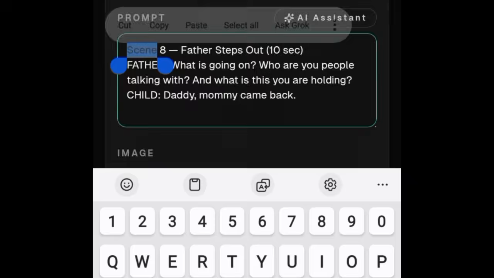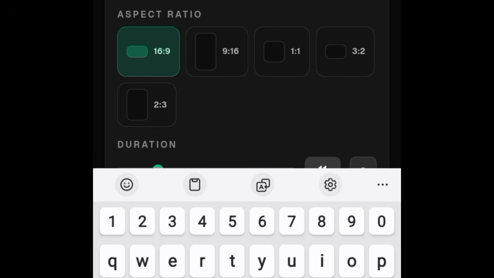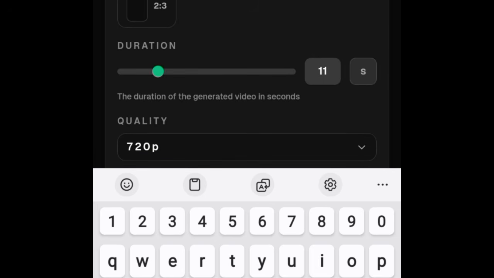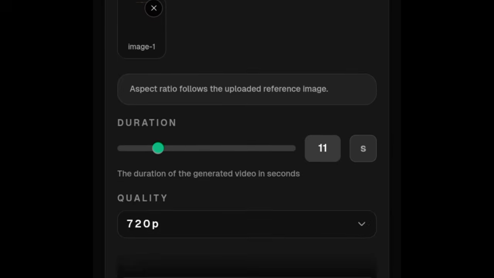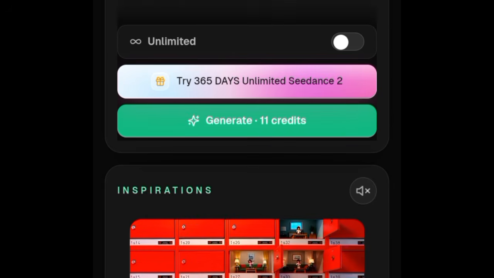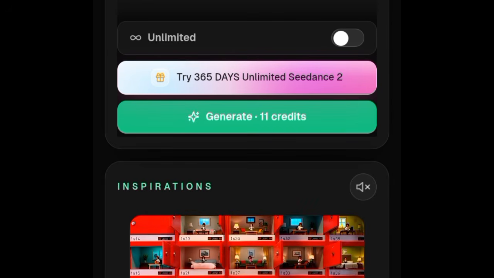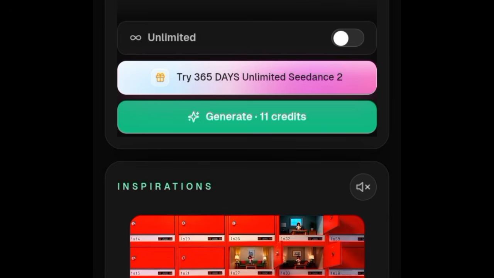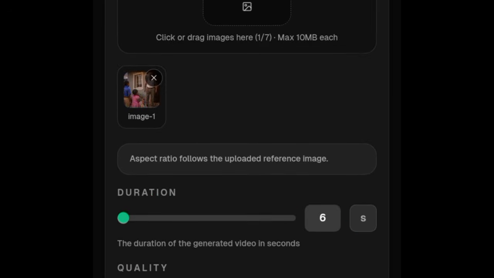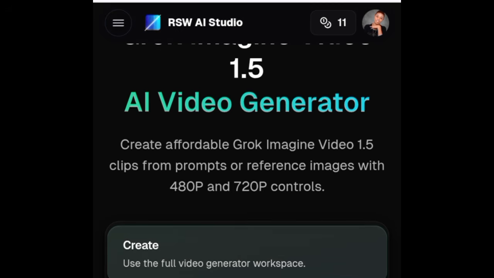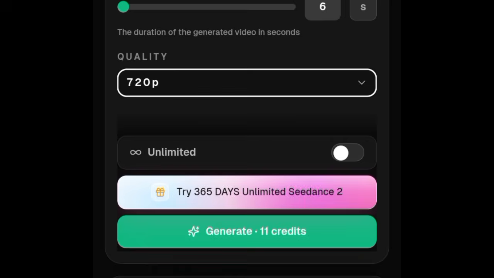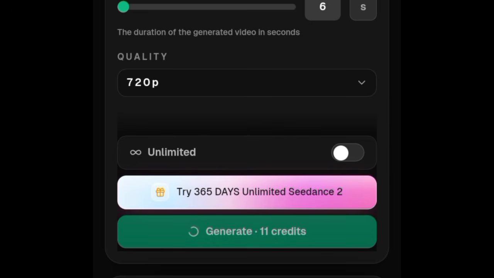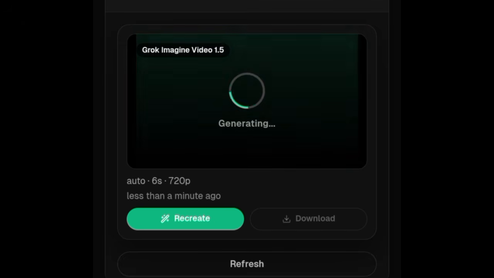Paste your prompt here and scroll down. Choose your aspect ratio and duration. So for duration, I'm going to be using 6 so that it can carry the free credits they are giving me. Once you sign in, they are going to give you free credits. About 11 credits is not sufficient enough, I know, but it's just for us to use to create this part. Then I'm going to click on generate. So let's wait to see what will be the result of this.